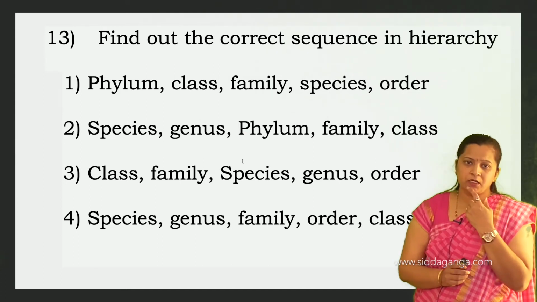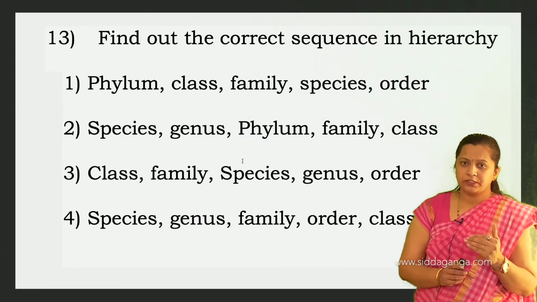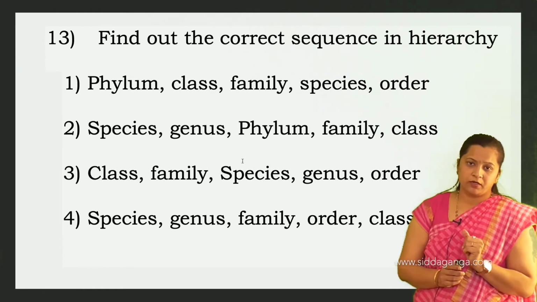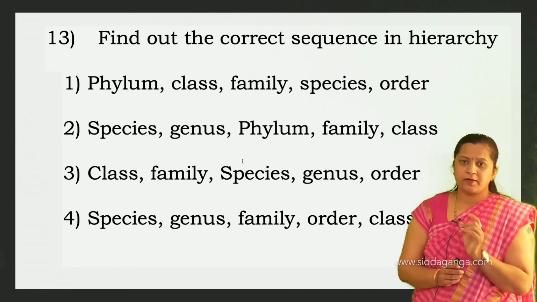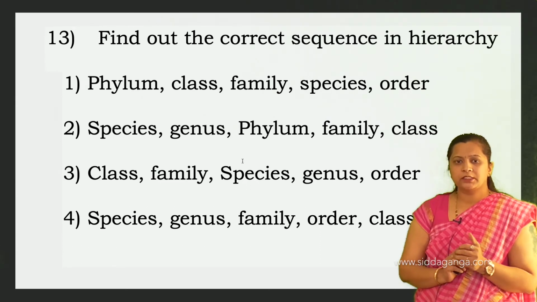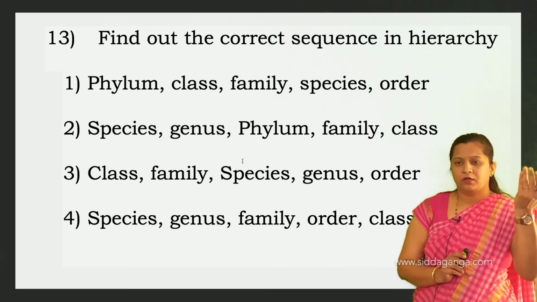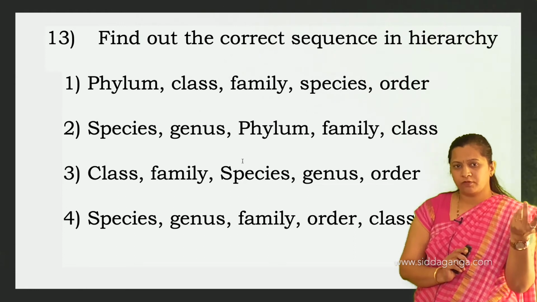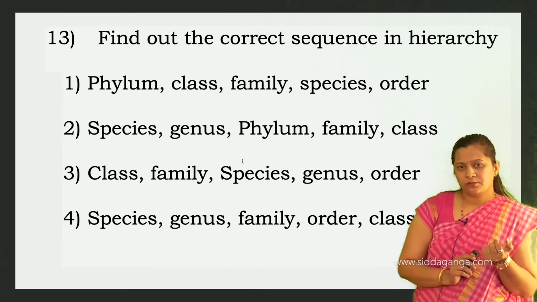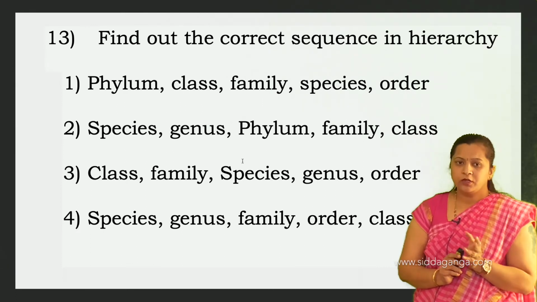And the second option: species, genus, so that is in ascending order. Species, genus, after genus what should come? A family must come. Here they have given phylum in the second option, so that is also wrong. Then the third one is class. No, when it comes to descending order it should start from a kingdom. When it starts from ascending order, it should start with a species. But here they have given class first, so the third option is also wrong.